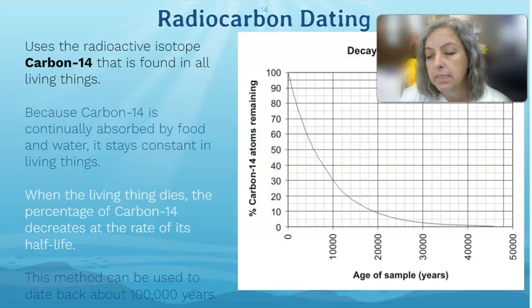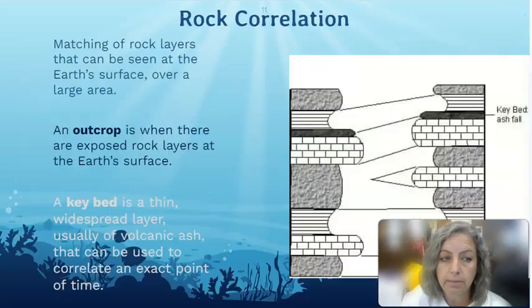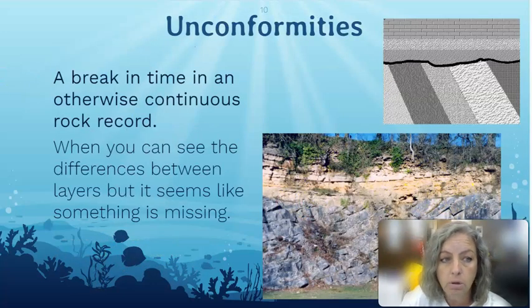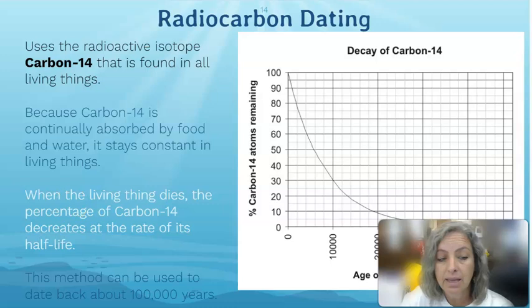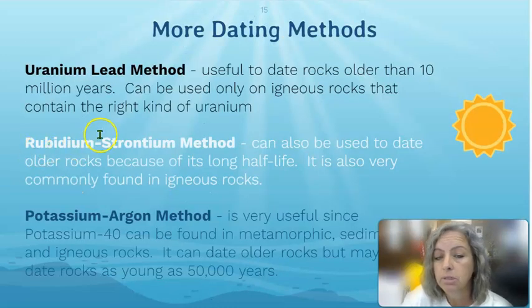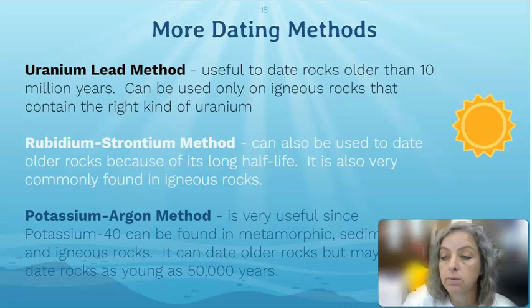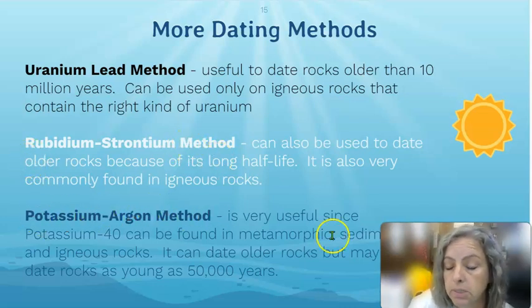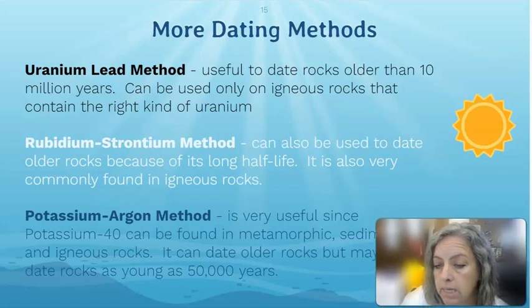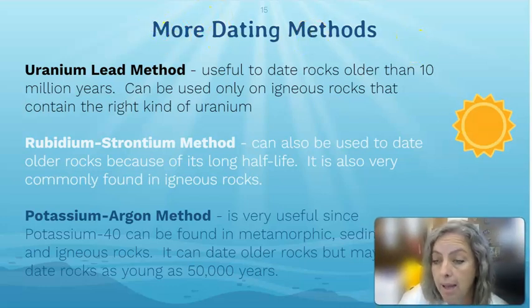It gives us exact dates, and that's helpful because some of these other methods, like comparing rock layers or looking at unconformities or seeing bending and folding or whatever, are more like relative dating, like older, younger, things like that. Radiocarbon dating gives us some exact dates. There are some other dating methods we use using radioactive isotopes. For instance, we can use uranium and lead, we can use rubidium and strontium, and we can use potassium and argon. And those are also dating methods that are absolute.